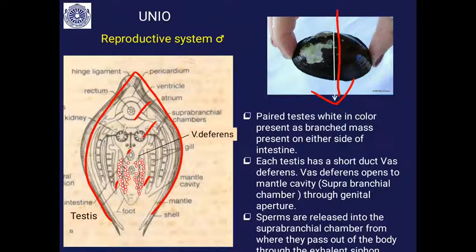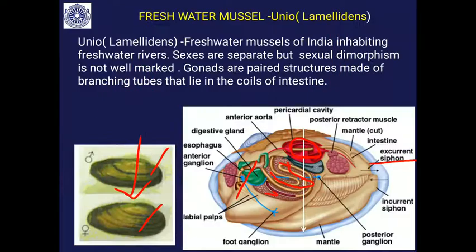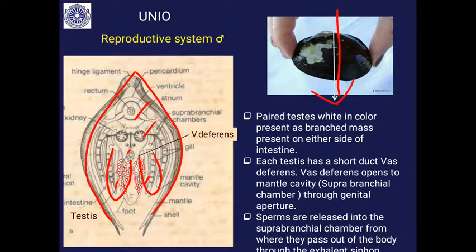They are paired structures, one bunch here, another bunch there. They look like a reddish beaded structure, just like a bunch of grapes. They are white in color, and they are branched masses present on either side of the intestine.